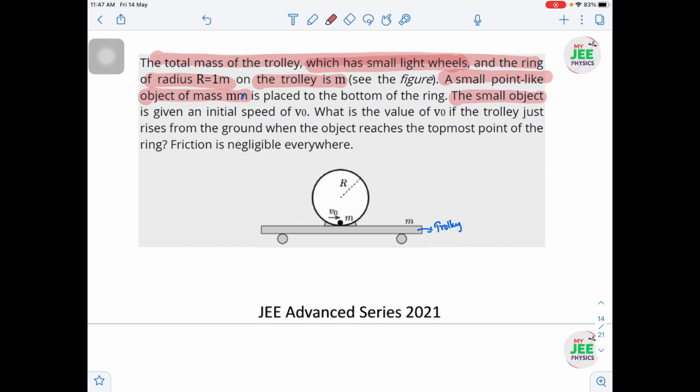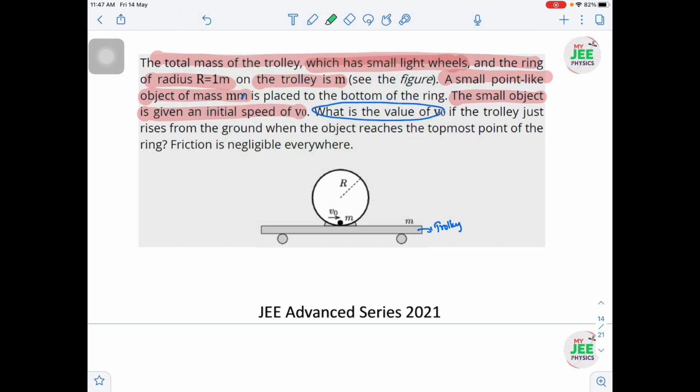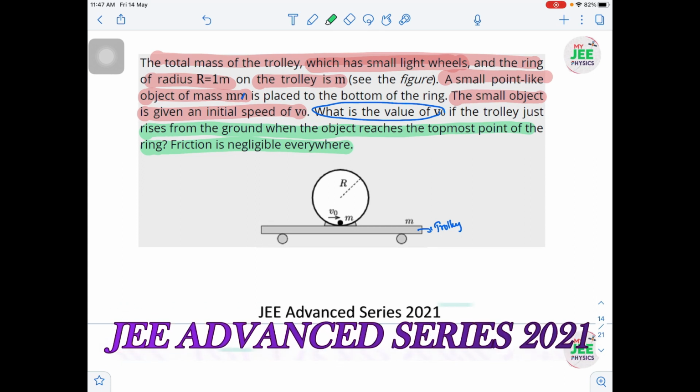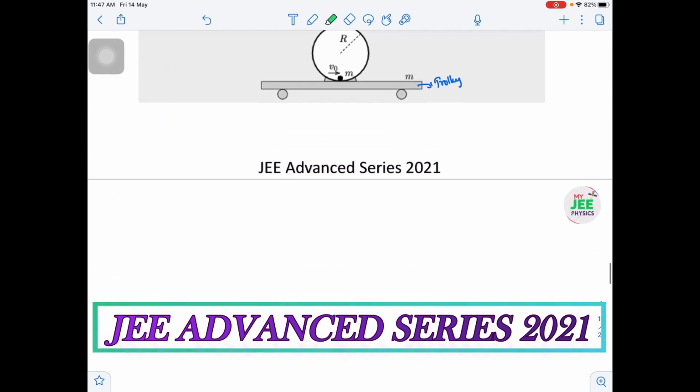Now they have given the condition that it is projected with v0 speed. I have to find only the value of v0. The condition of the question is that the track should rise from the ground whenever the object is reaching the topmost point. So we follow the same thing: one is data, the other one is the question. Everything is clear to us. Now let us go with it.